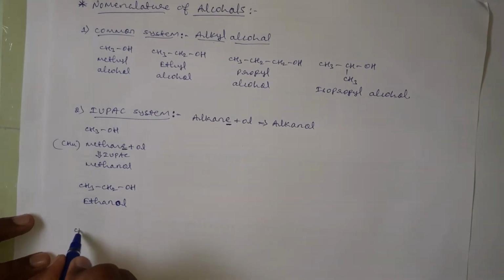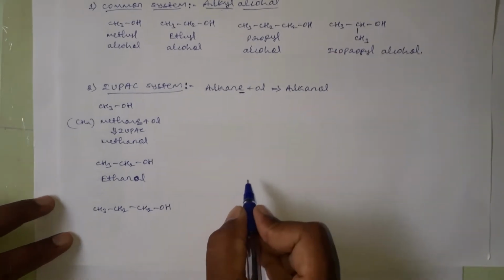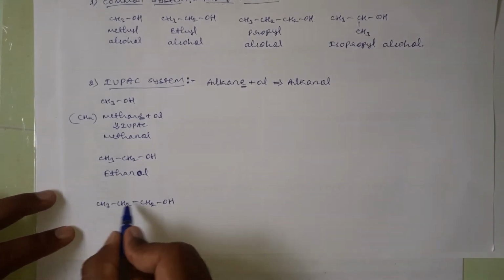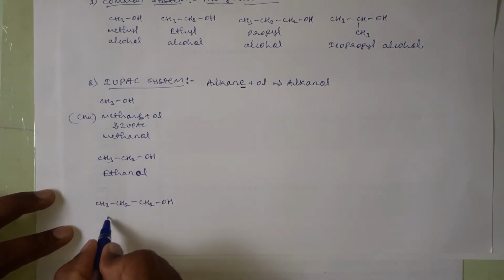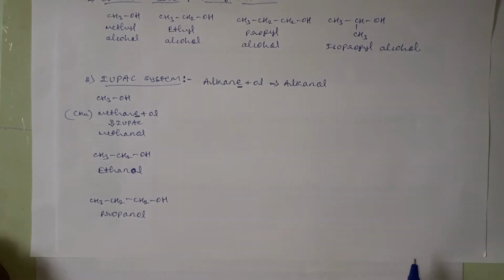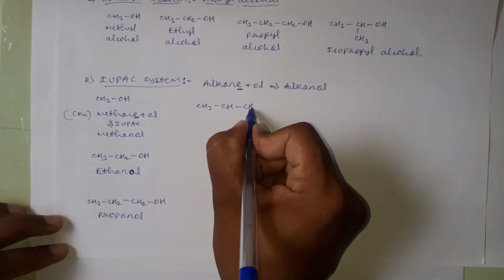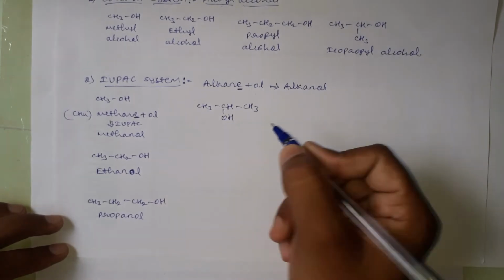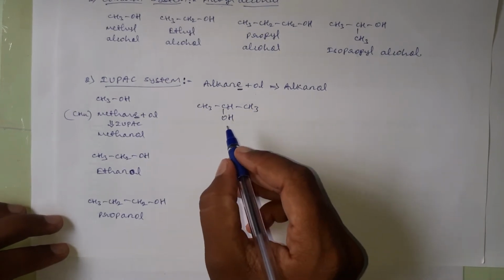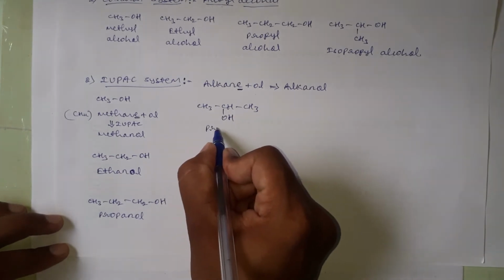And I will write CH3CH2CH2OH, and this one is propane, and by replacing E and adding the suffix OL, its IUPAC name is propanol. Then CH3CHOHCH3, and here also 3 carbons are there, and the OH group is attached to the middle carbon, and this is a propane, this is a propanol.